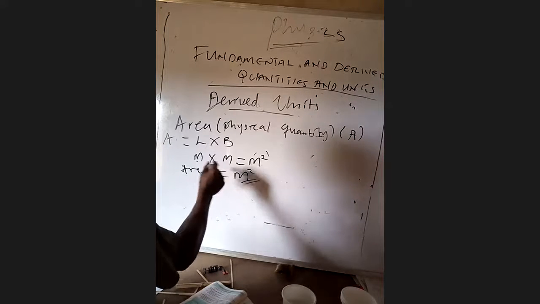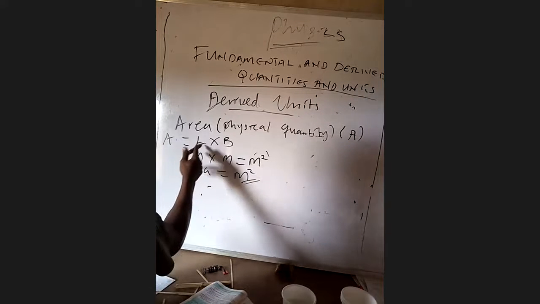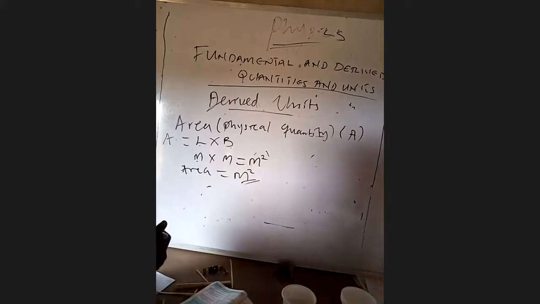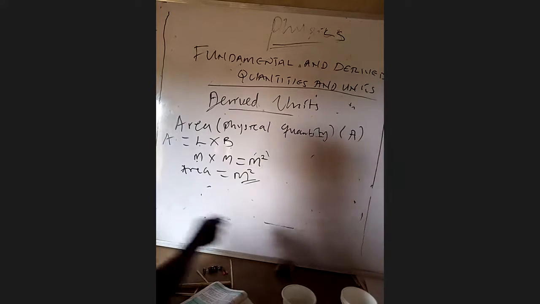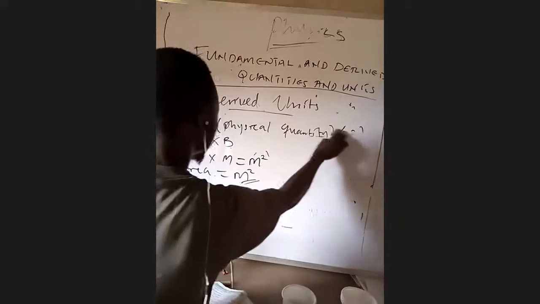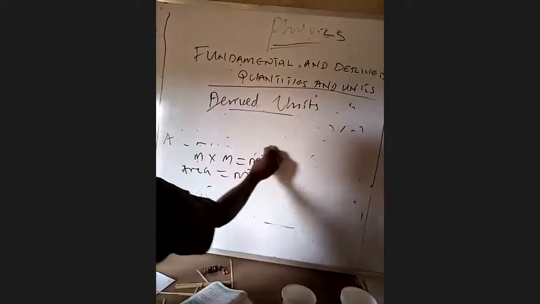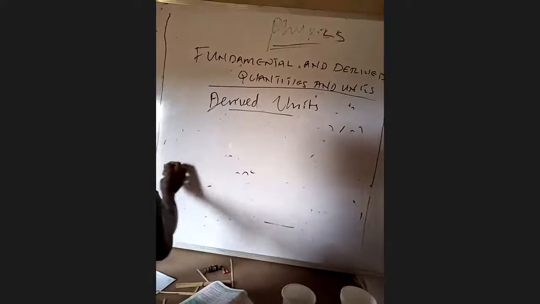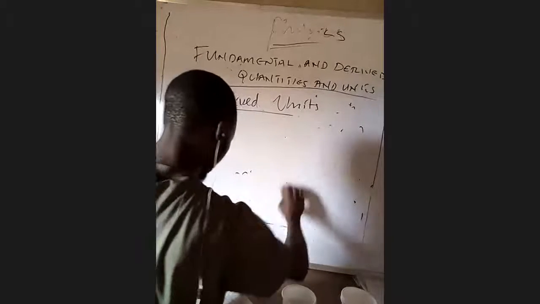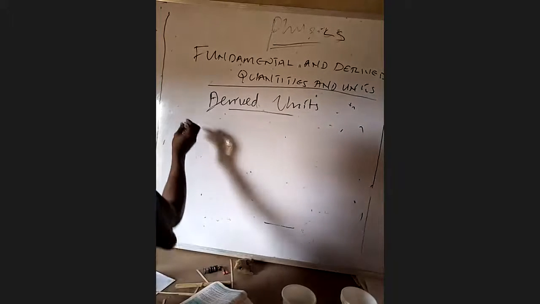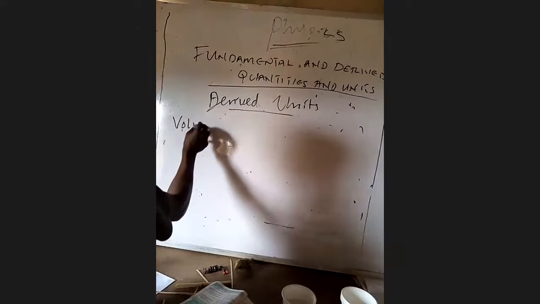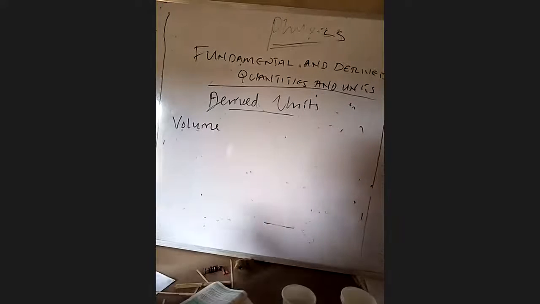Now, we derived the unit of area from length and breadth. That's what derived unit is talking about. Let's look at another example so you can understand the concept of this topic. We look into a normal example. Let's talk about volume. Volume is another physical quantity.